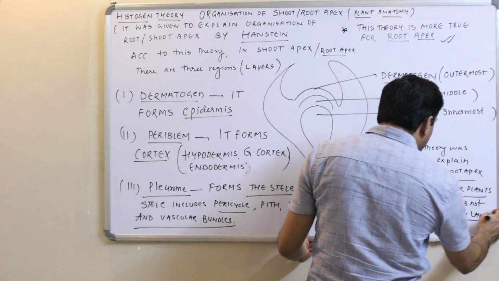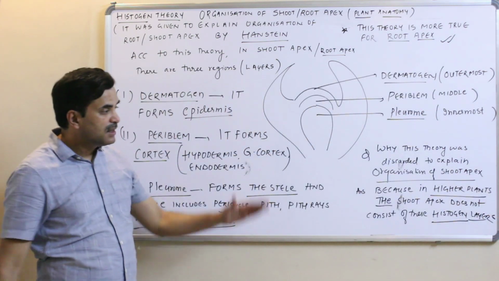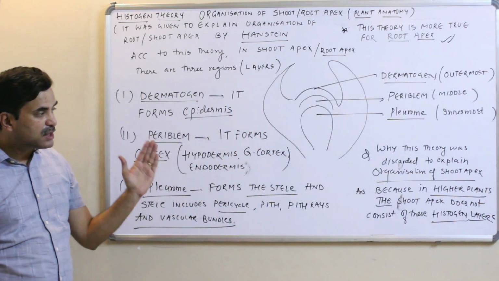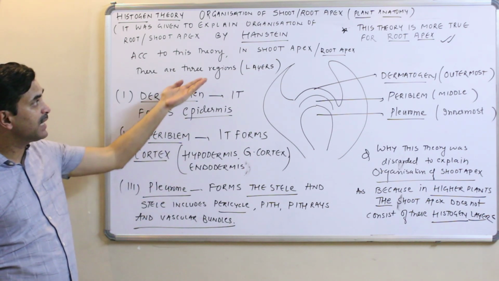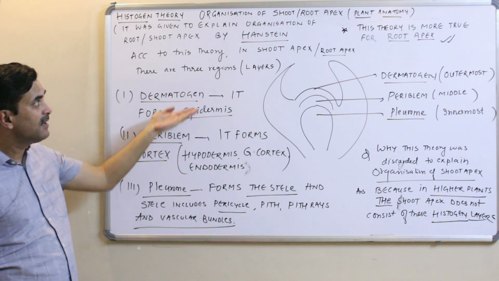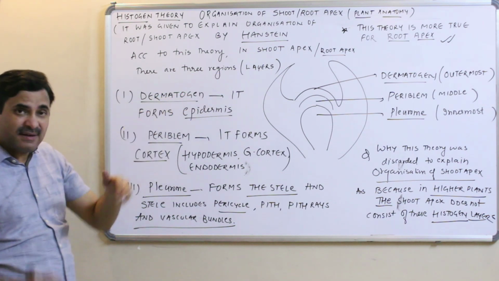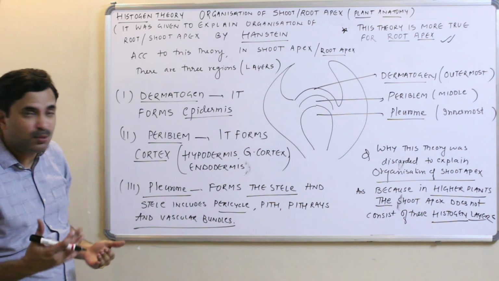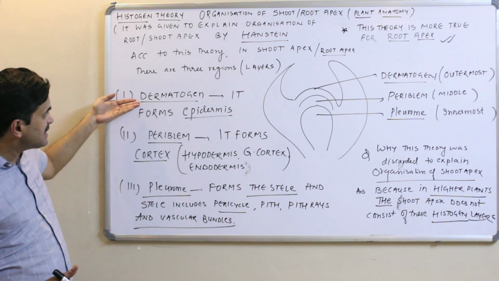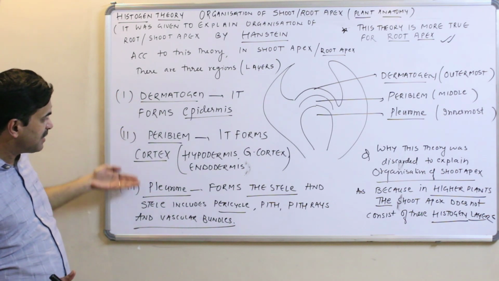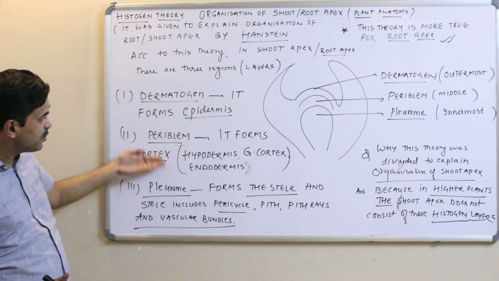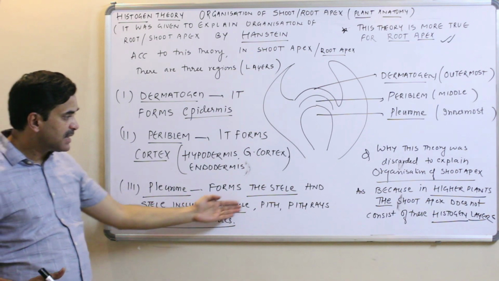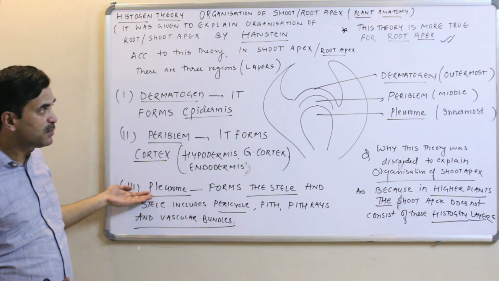Why was this theory discarded? Because in higher plants, the shoot apex does not consist of these types of histogen layers that Hanstein is talking about. Hanstein says that in the shoot apex as well as the root apex, but it is better for the root apex. In shoot apex, he says that there are three layers: dermatogen, periblem and plerome, which form respectively epidermis; hypodermis, general cortex and endodermis by periblem; and pericycle, pith rays and vascular bundles by the plerome.